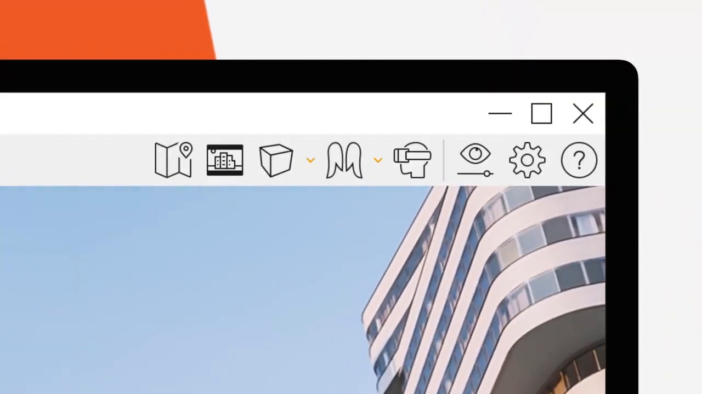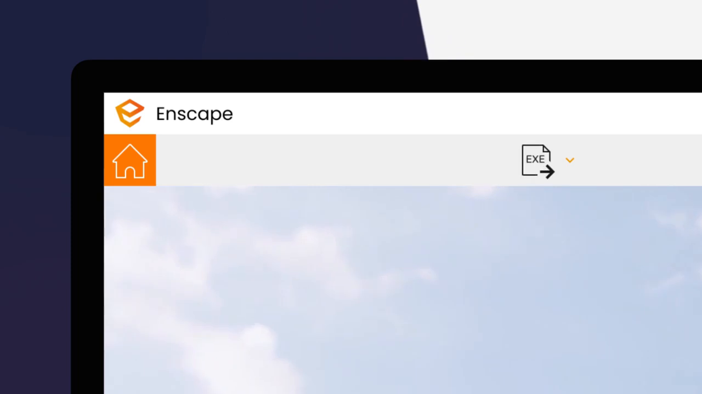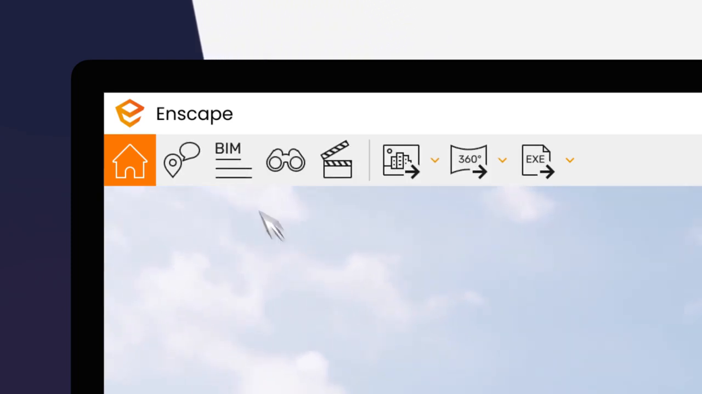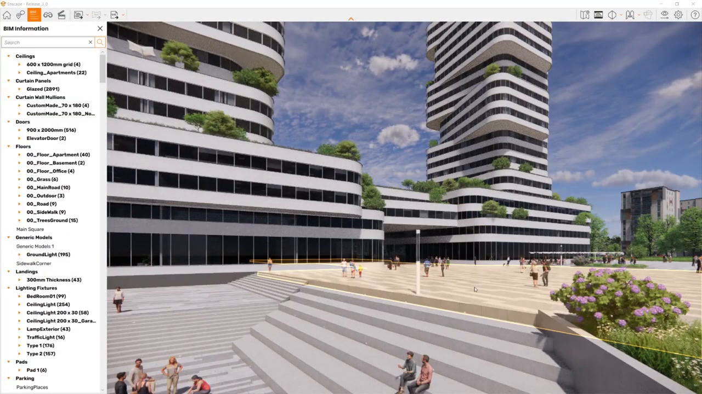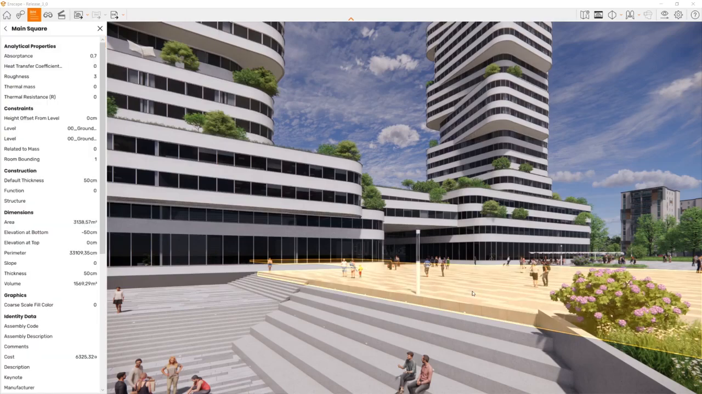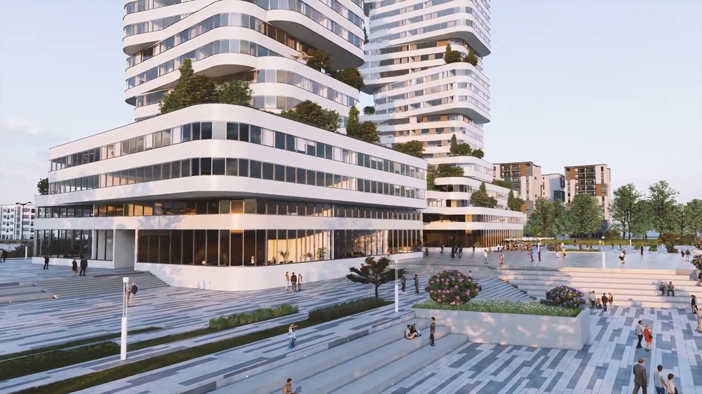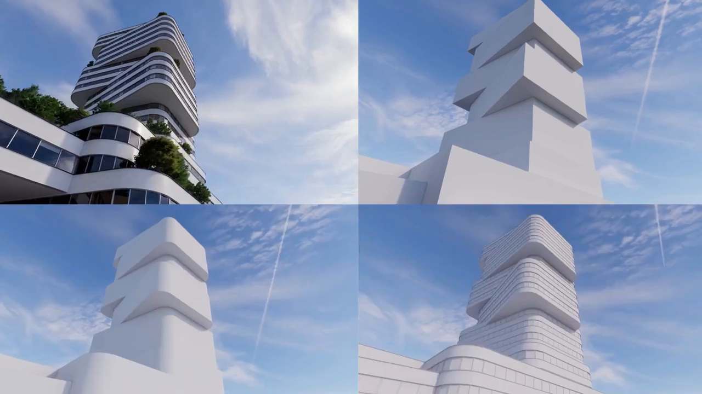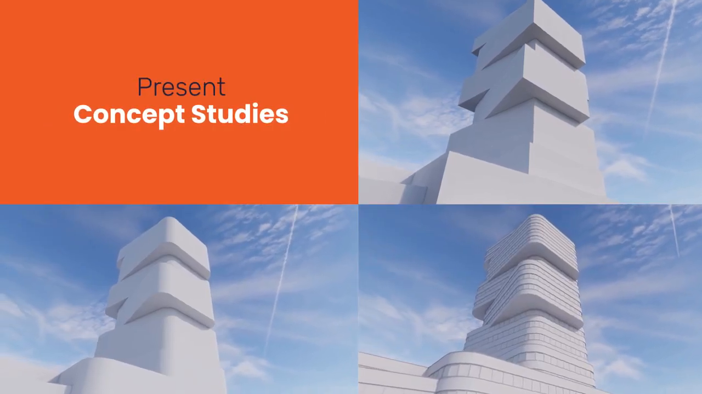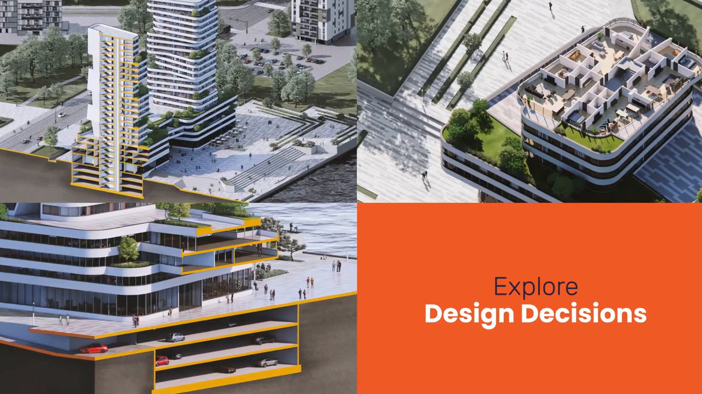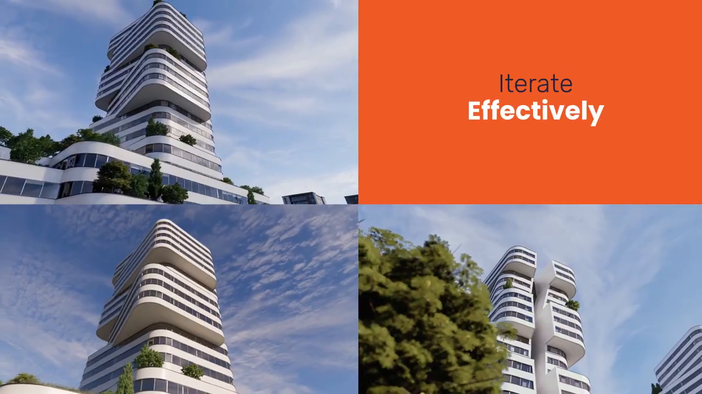Our redesigned UI gives you the power to create immersive 3D experiences more intuitively. Streamline your design process like never before with a unified BIM modeling and visualization workflow. Present concept studies, explore design decisions, and iterate effectively.